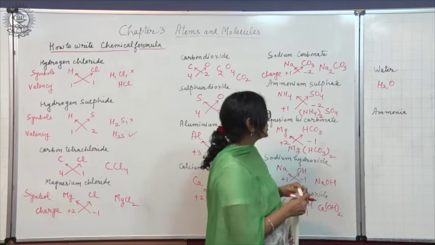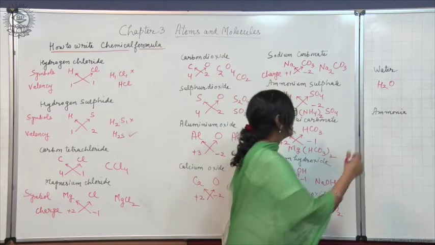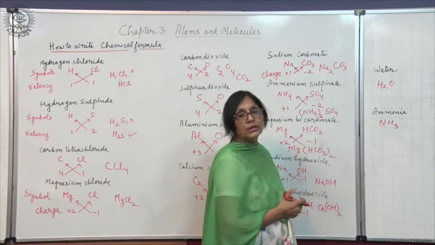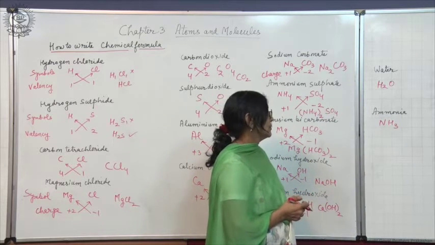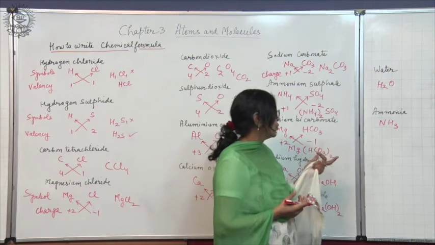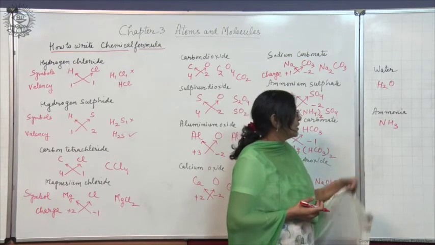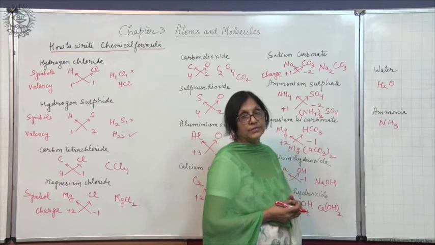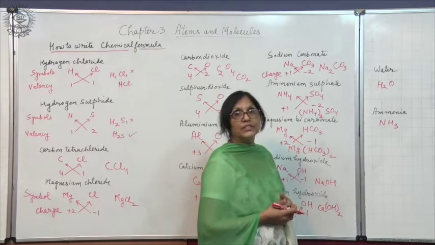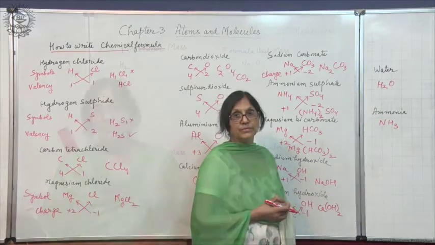So, here this is a typical thing. For ammonia also same thing, NH3 is the formula and it is named as ammonia. Ammonia also does not tell us about the names of the elements present in ammonia, and also we do not call it nitrogen trihydride. It is written as NH3 and its name is ammonia.